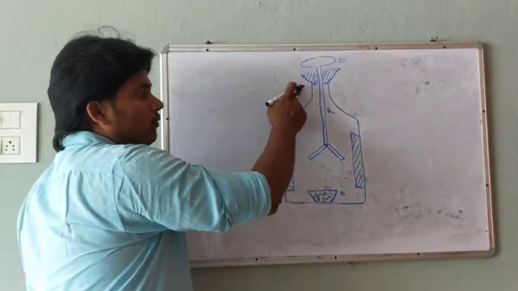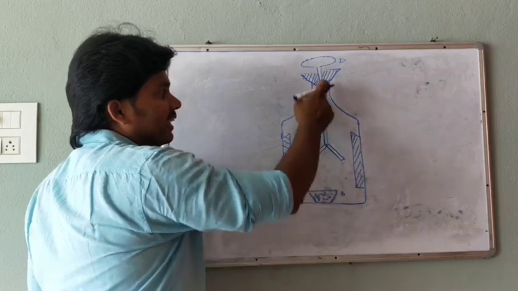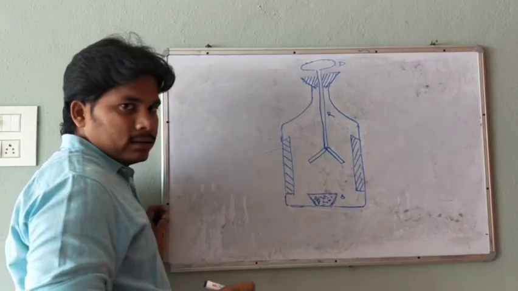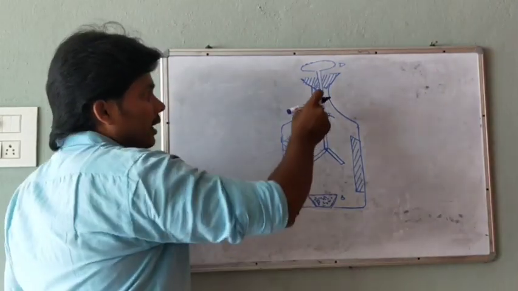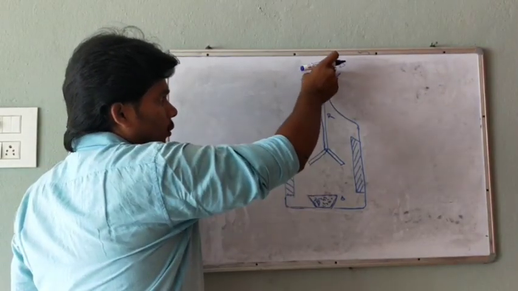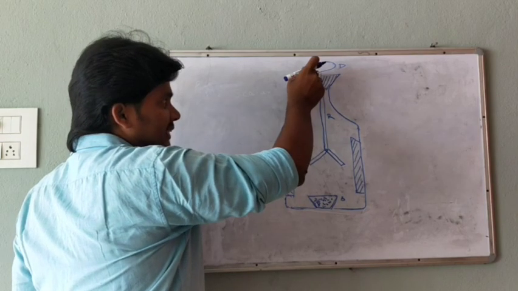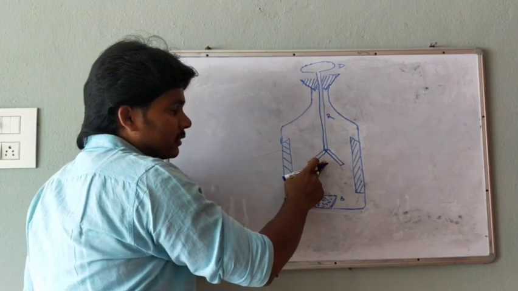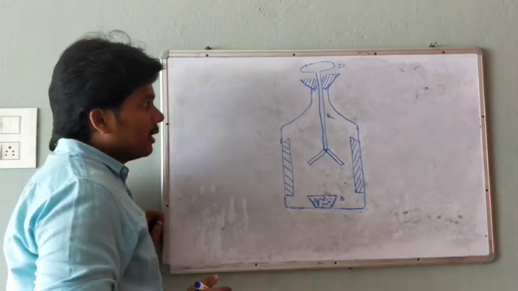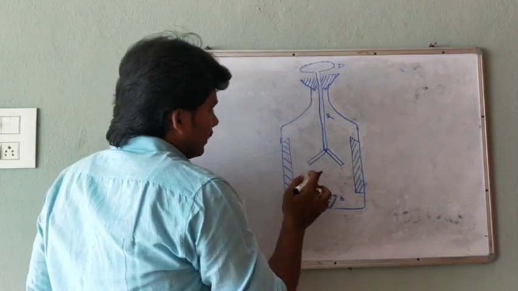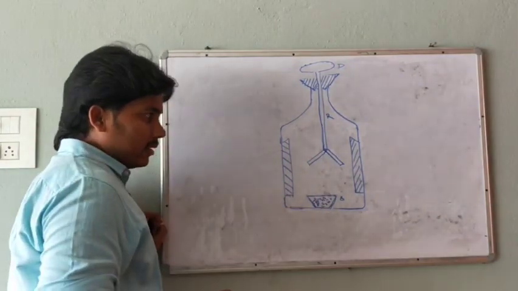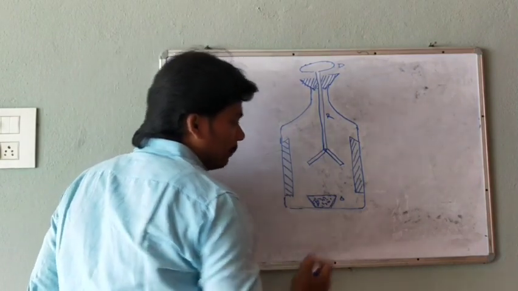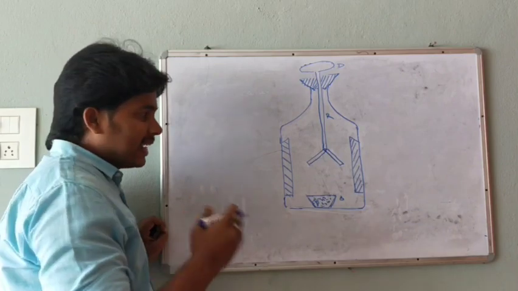Actually, this gold leaf electroscope is fitted with a cork. Within this cork, one rod is inserted, and one end of the rod is attached to a metallic disc, and the other end of the rod is attached to a pair of gold leaves. The base of this jar is a conducting base to help in earthing the charges.